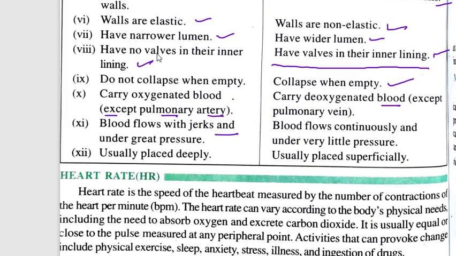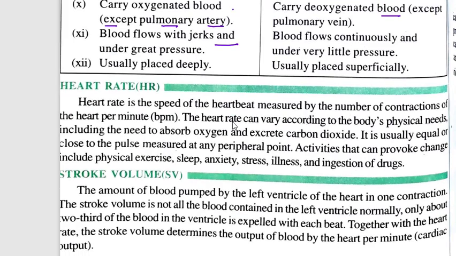Okay. So we have understood the working of the heart. We have understood how the blood is flowing to different parts of the body. Now let us see heart rate. Heart rate is the speed of heartbeat measured by the number of contractions of the heart per minute. So per minute, how many times my heart is contracting gives me the heart rate.